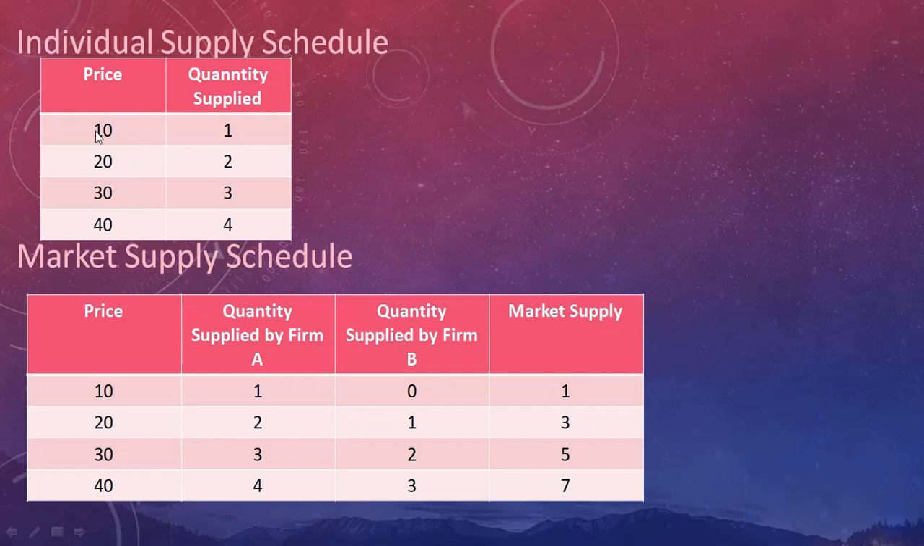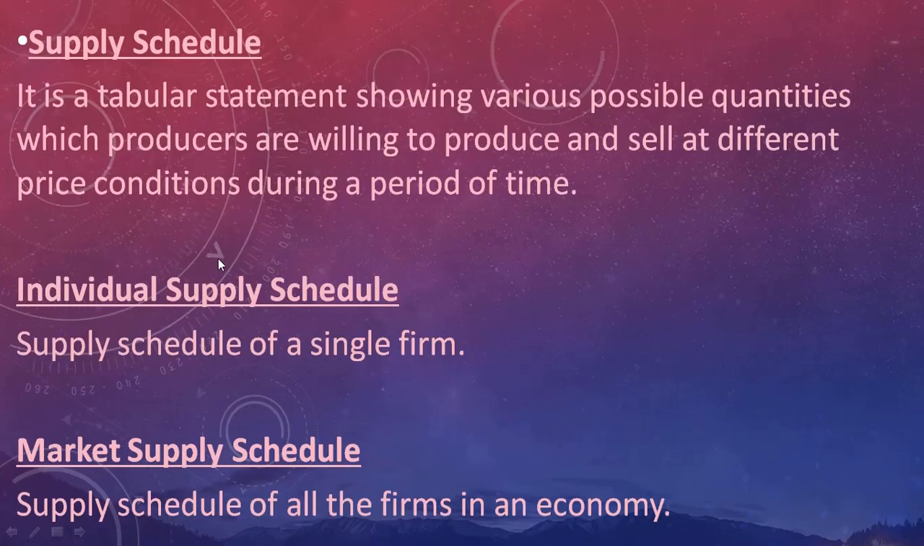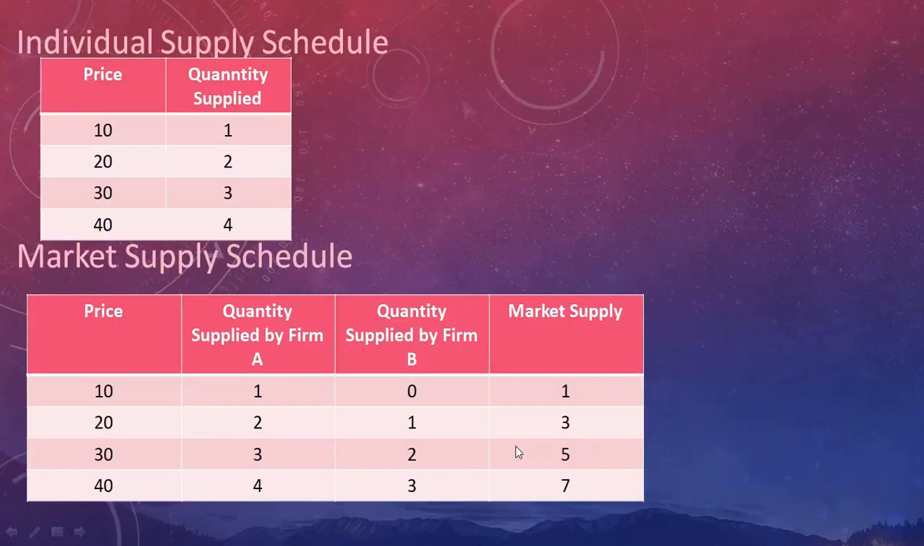When the price is increasing, the quantity supplied is also increasing. But when the price is decreasing, the quantity supplied is also decreasing. Now, market supply is the supply schedule of all the firms in an economy. Let us assume that there are two firms in a market. The price will be constant for both of them.